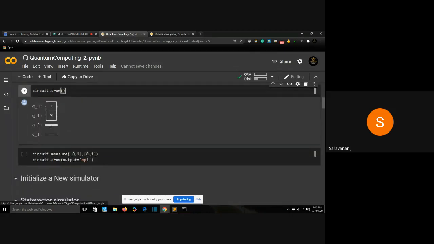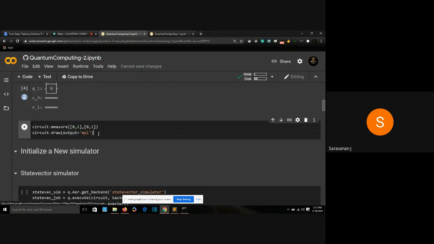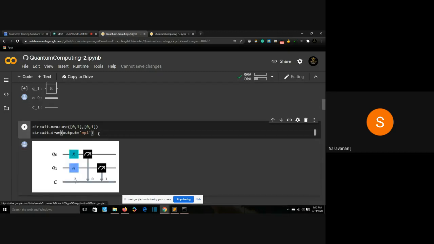Here I'm having two qubits and two classical bits. What I'm just saying is measure the 0th qubit Q0 with C0. Measure my Q1 with C1. Measure my 0th qubit with my 0th classical bit. Measure my first qubit with my first classical bit. So once we measure it, it will look like this.